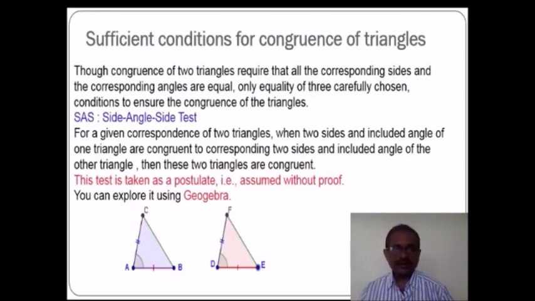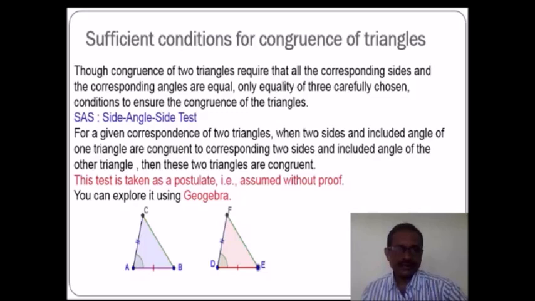We know that three pairs of corresponding sides are congruent and three pairs of corresponding angles are congruent. So that means there are 6 conditions required so that two triangles are congruent by a given one-to-one correspondence. But there are some sufficient conditions for congruency of triangles, and they are known as tests of congruency. Though congruence of two triangles requires that all the corresponding sides and all the corresponding angles are equal, only equality of 3 carefully chosen conditions ensures the congruence of the triangles, so it is known as a test.